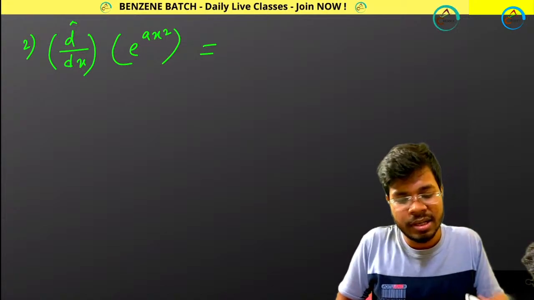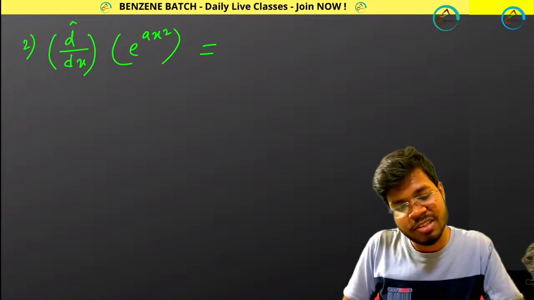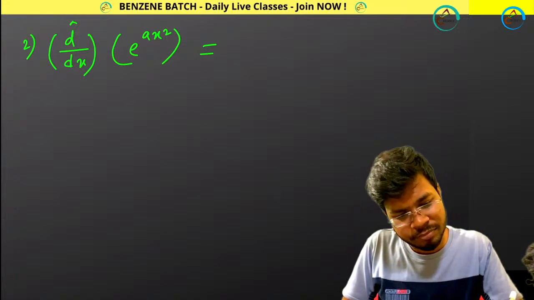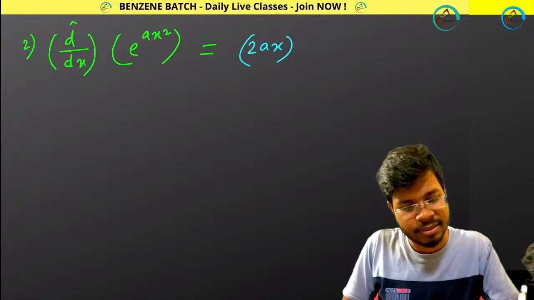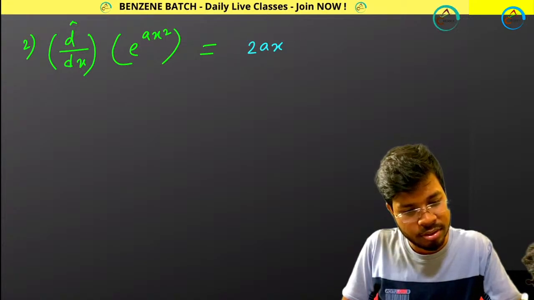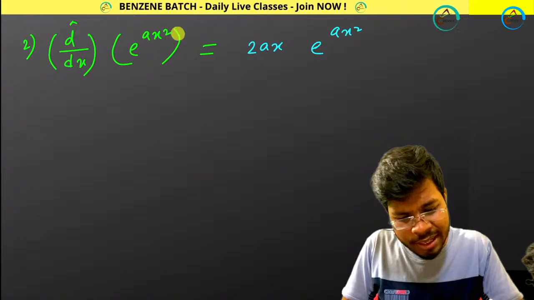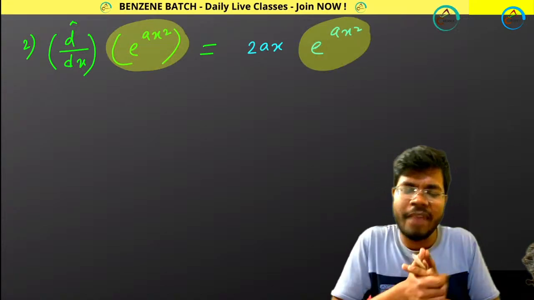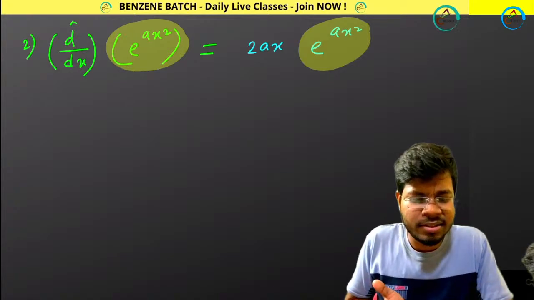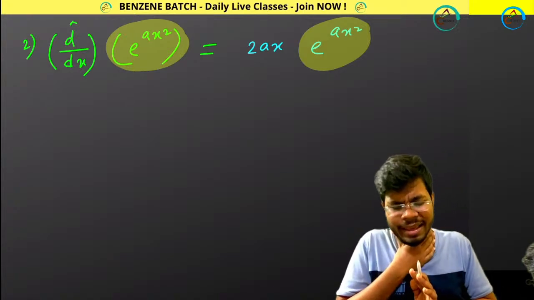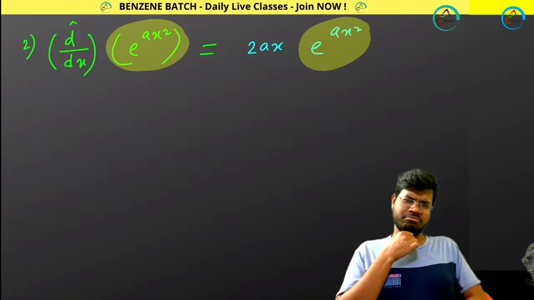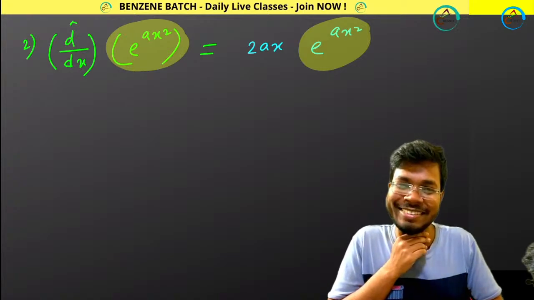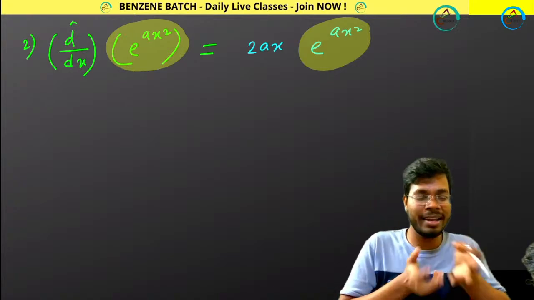Why is that? If you do this differentiation, you will be getting 2ax e to the power ax square. That means definitely you are getting back your same function. You are getting back your same function. But why is that? Why is it not the eigenfunction? Why are you telling me? I am telling you it is eigenfunction. Okay. Why is it not eigenfunction? Anybody?